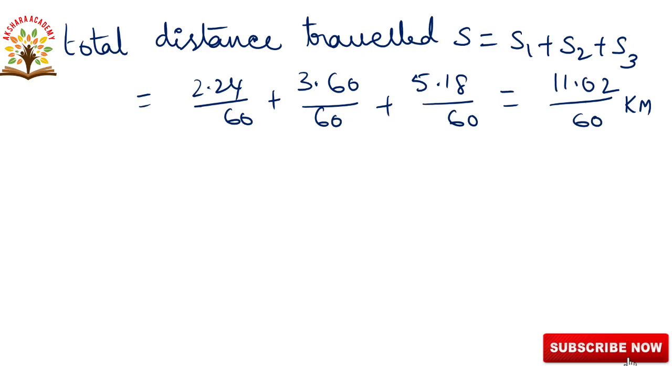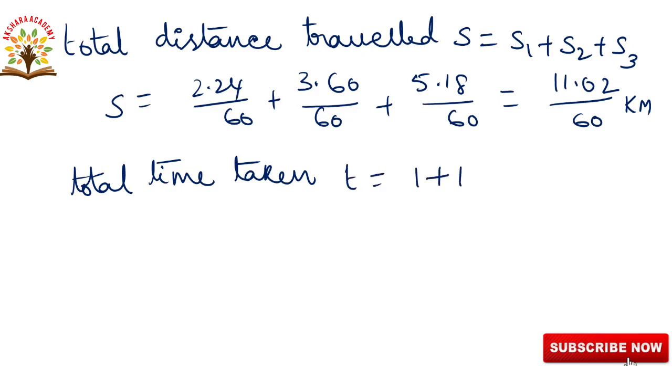And then we are writing the total time taken. First we calculated the distance, and now we are calculating the time taken. Total time taken is T, and they have given a total of 3 minutes. Converting into hours, 3 by 60, it becomes 3 ones 3, 20s, so 1 by 20 hours.